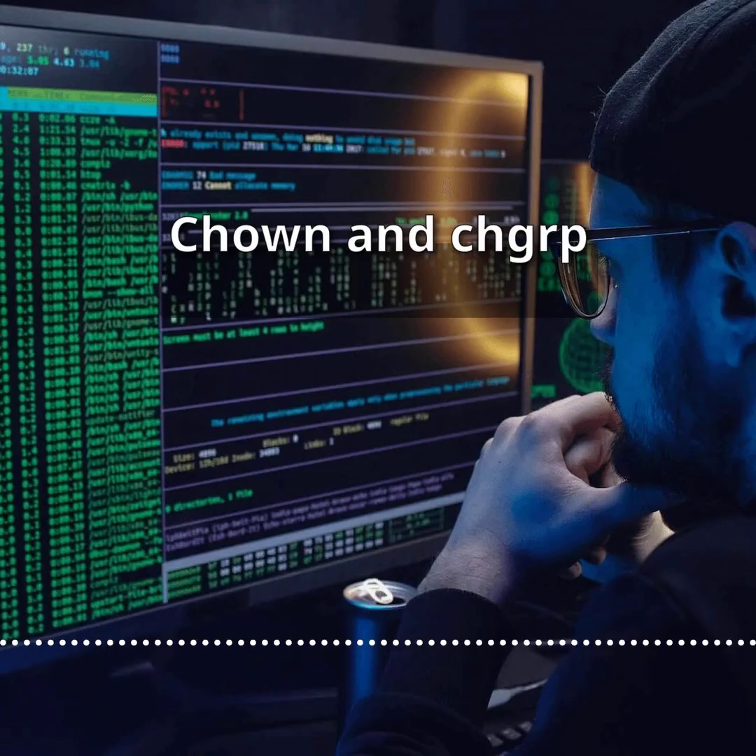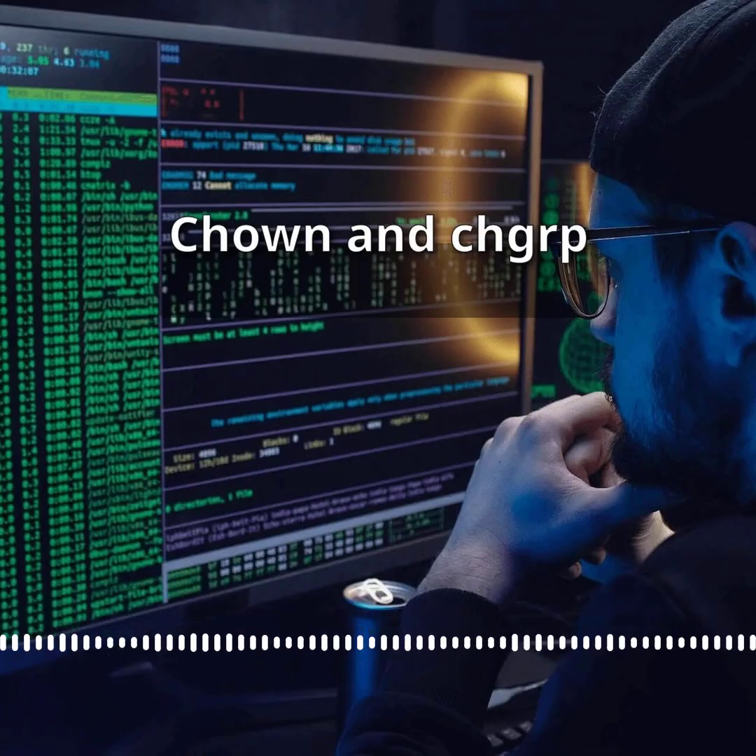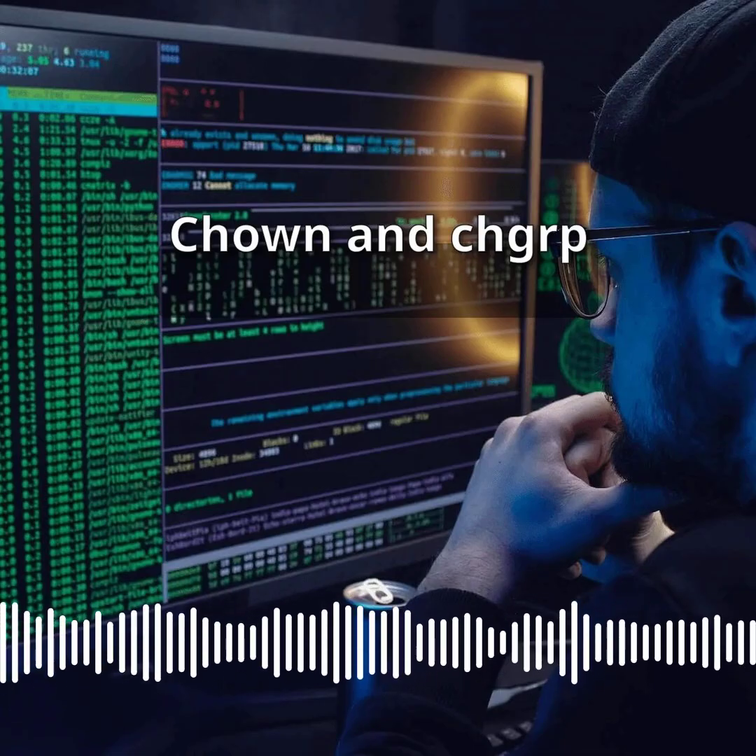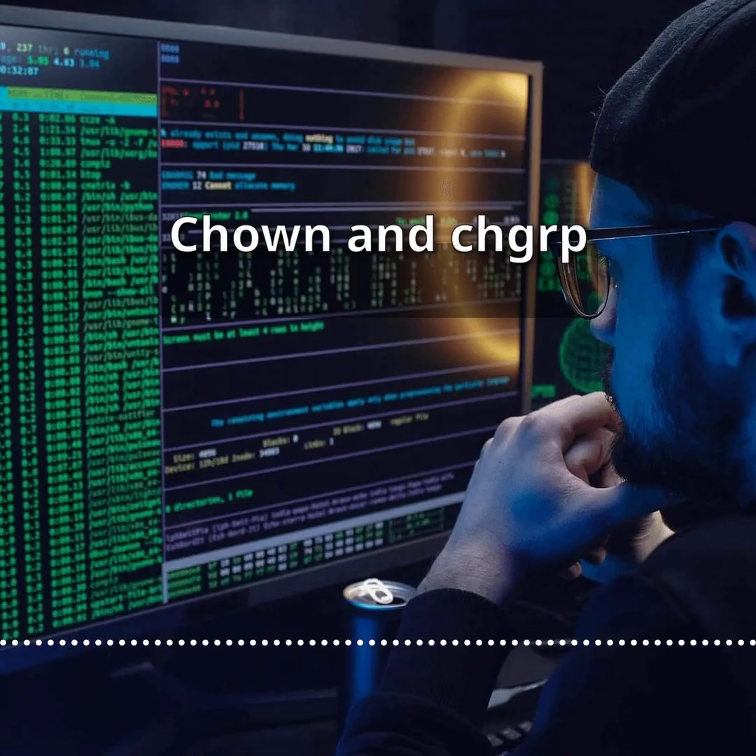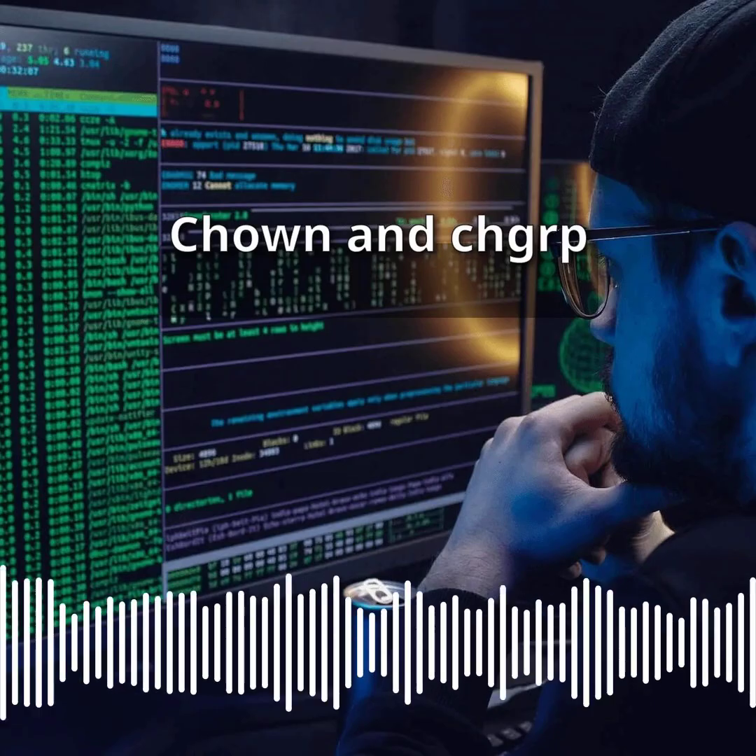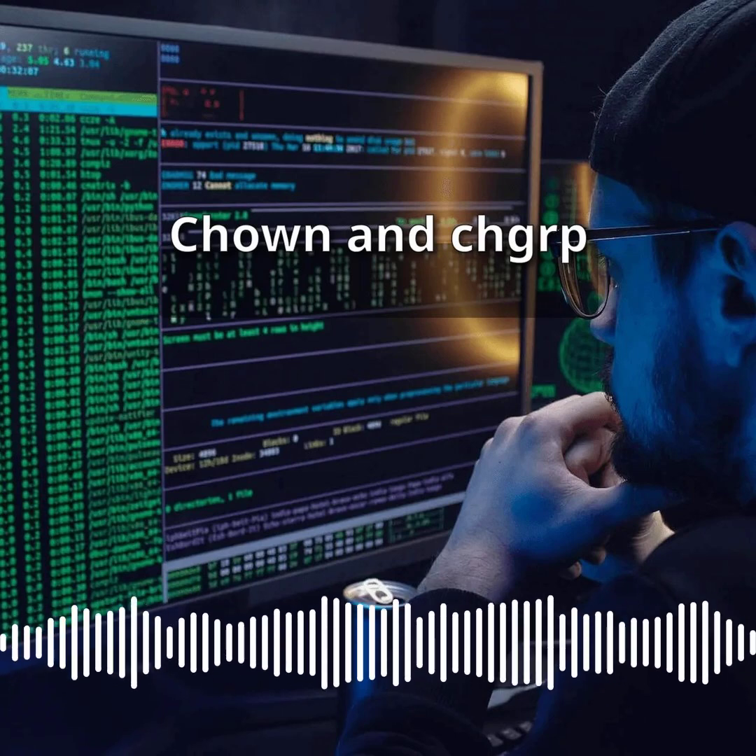chown, change owner, allows you to modify the user owner of a file or directory, and optionally its group owner in a single command: chown user group file. chgrp, change group, is more focused. It changes only the group owner. Both commands require elevated privileges, sudo or root, to reassign ownership to another user.